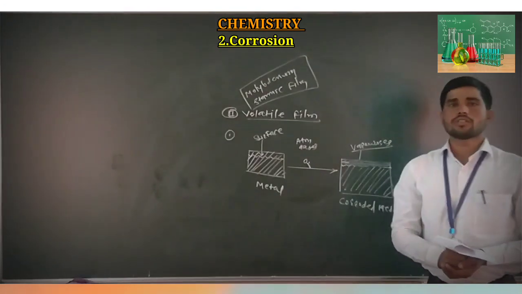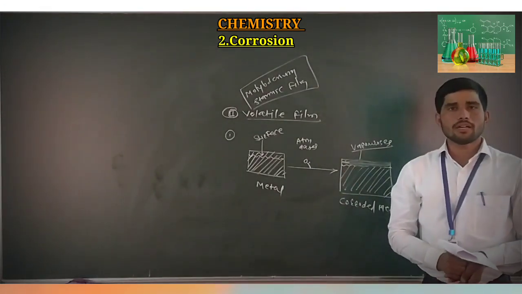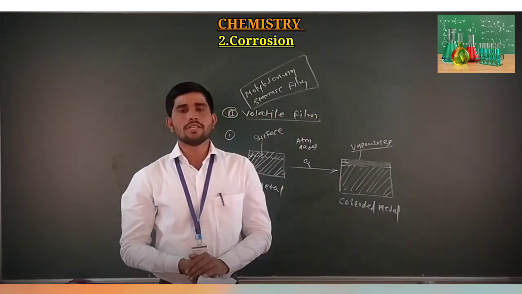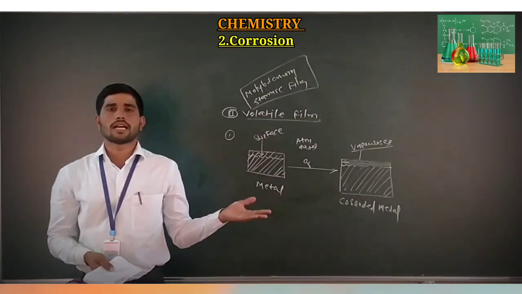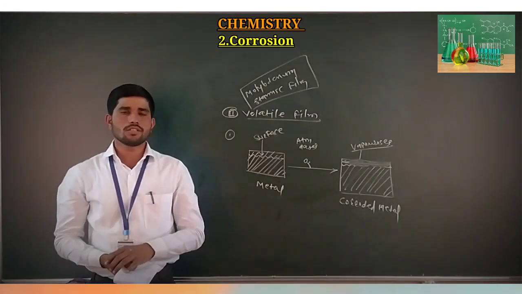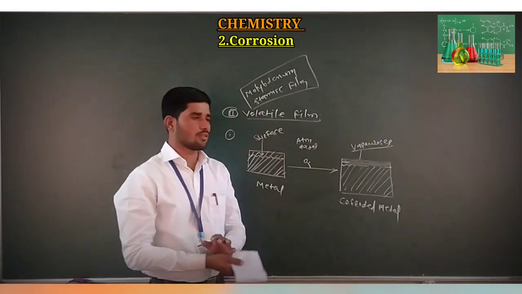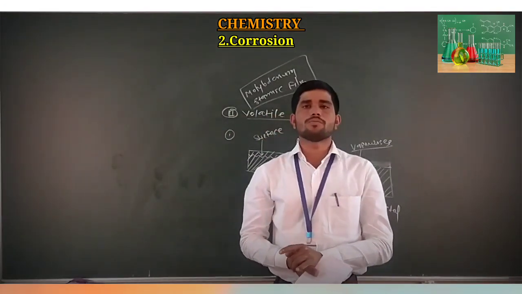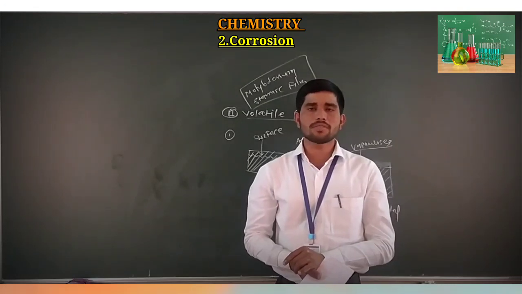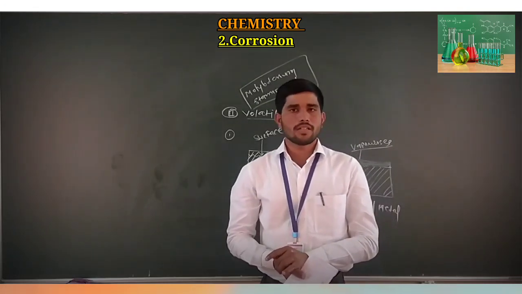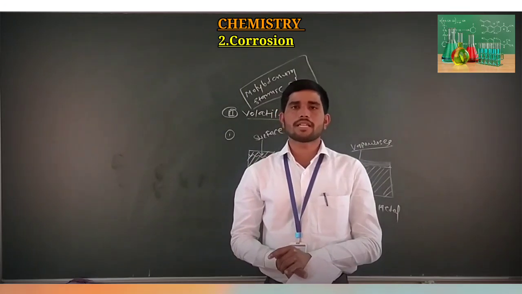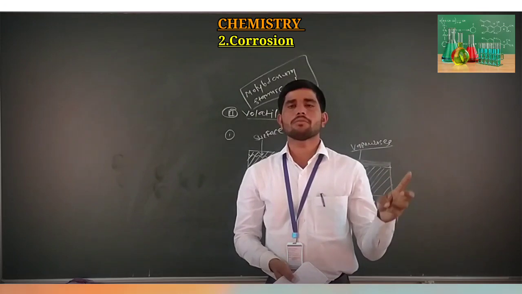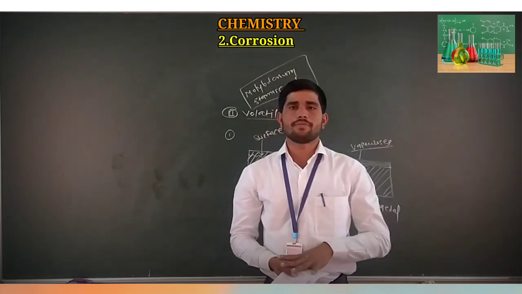So this is all about today's lecture. In today's lecture, we understood the different types of corrosion, meaning corrosion due to oxygen, which is oxidation corrosion. When this oxidation corrosion is formed, we observe films on the surface of the metal, and these films are divided into three different types: stable film, unstable film, and volatile film.